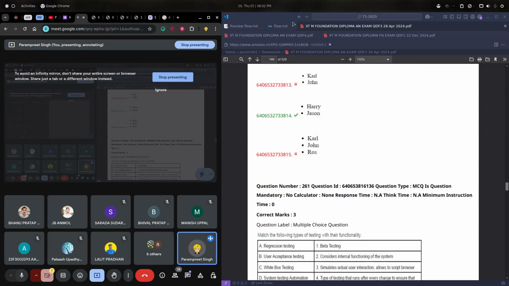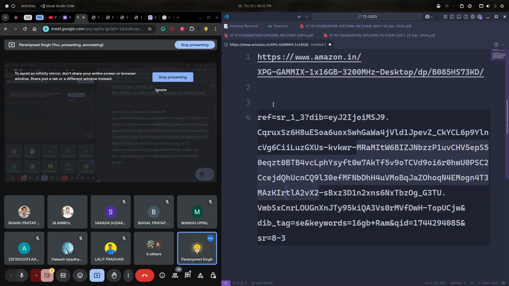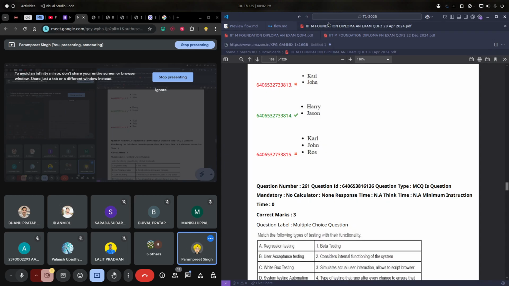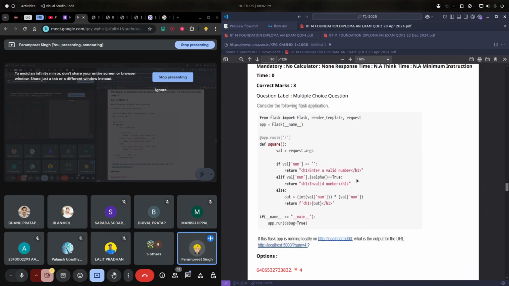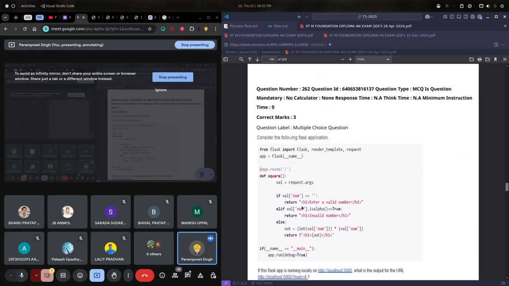Why a dictionary? In a dictionary we have key-value pairs, so this will be the key and this will be the value. So here we have a val num, that means there will be some key named num and we will have some value for that key.